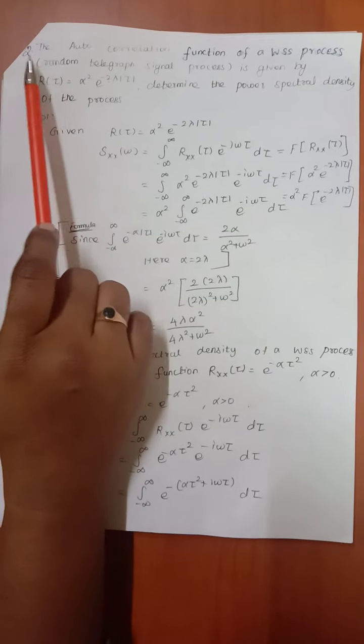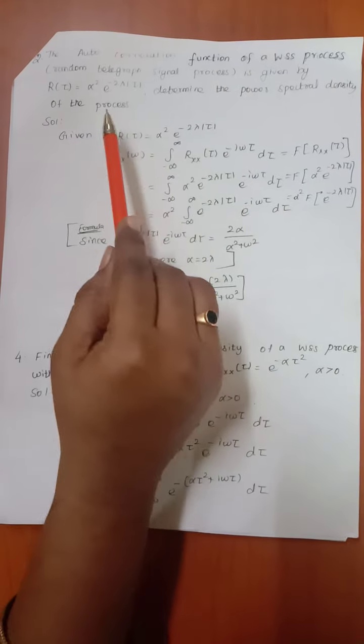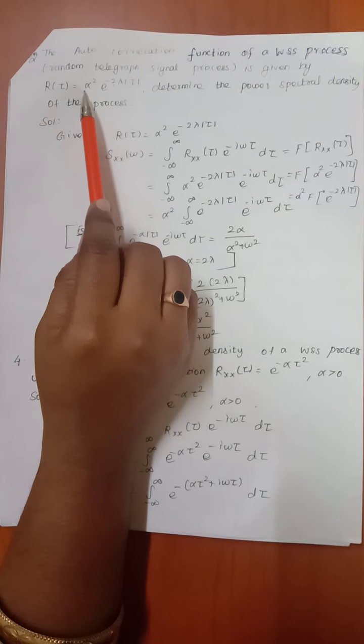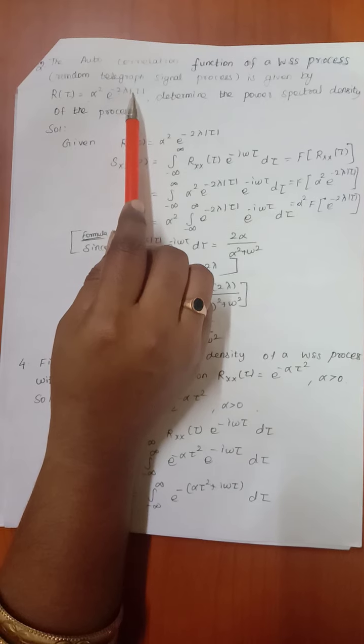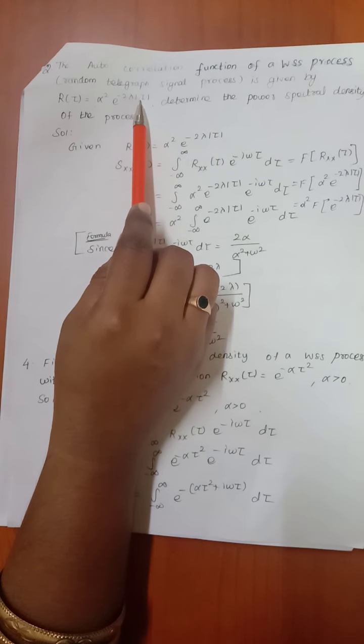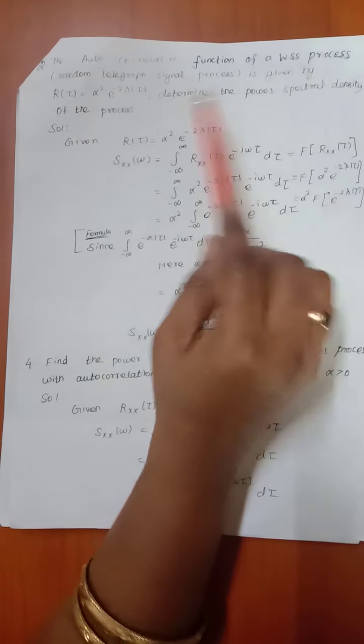The next problem, the autocorrelation function of a WSS process is given by R of tau equal to sigma square into e power minus 2 lambda into modulus tau. Determine the power spectral density of the process.